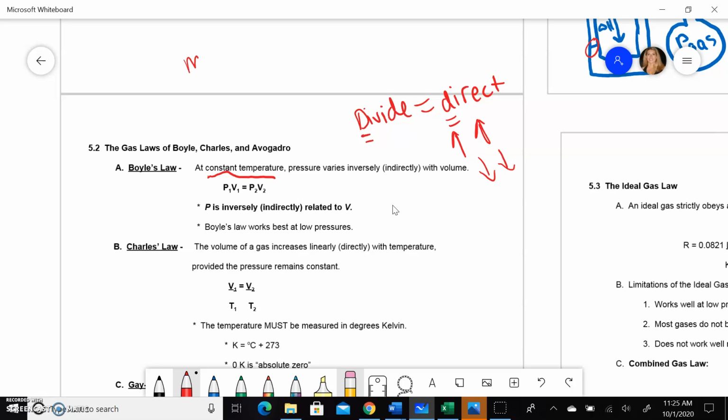If you're multiplying, try to hear the word or the sound at the end of that. It's a Y, but it sounds like an I. Multiply. Think of indirect or inverse, which means if one goes up, the other one goes down. So notice that P and V, we're multiplying them here. That means they're inversely related. So for example, if you have a balloon and you push on that balloon, squeeze it, the volume is going to go down. So the higher the pressure, the lower the volume. And so this just allows us to see that relationship.